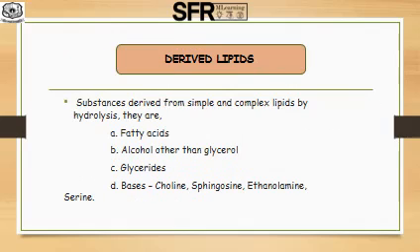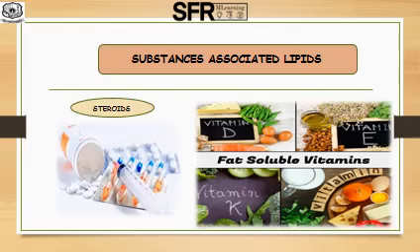Derived lipids. These are the substances derived from simple lipids, compound or complex lipids by hydrolysis. They are fatty acids, alcohol other than glycerol, glycerides and bases like choline, sphingosine, ethanolamine and serine. The last classification is substances associated with lipids. These are the substances combined or associated with lipids. First are steroids. Second are fat soluble vitamins like vitamin A, vitamin D, vitamin E and vitamin K.